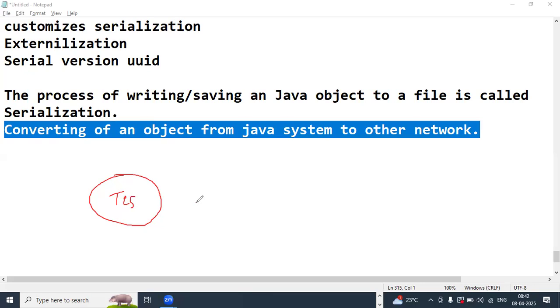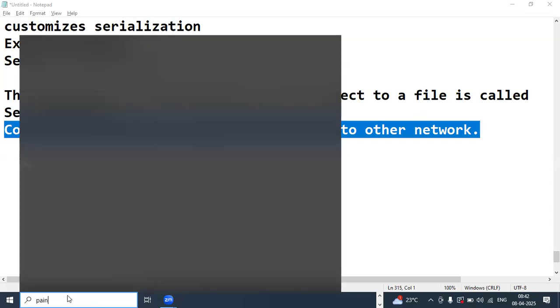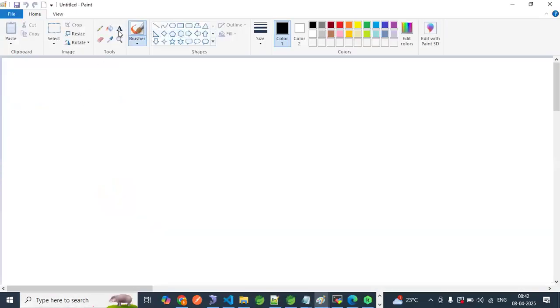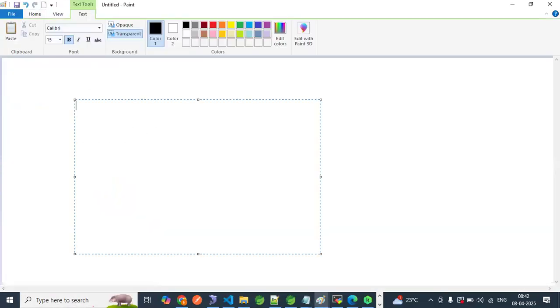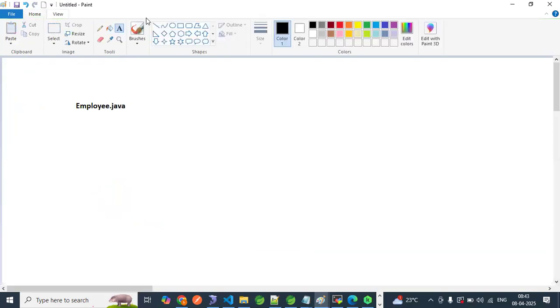Let's say this is employee class, Employee.java class, right? Inside the Java class, some data will be there when you are creating an object. So think this is a Java object.